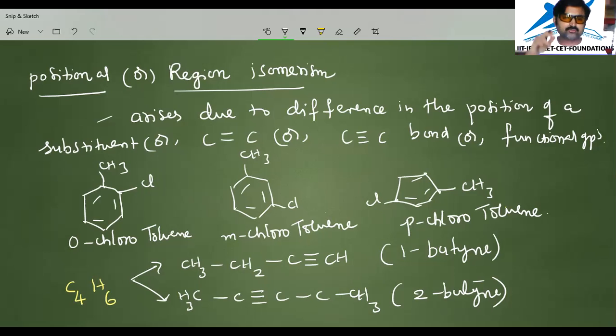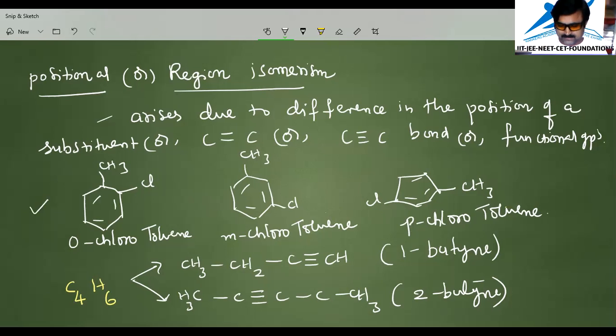So dear students, what is the definition of position isomerism? Isomerism arises due to the difference in position. In these chlorotoluene examples, the position of the chlorine is different with respect to the methyl group.